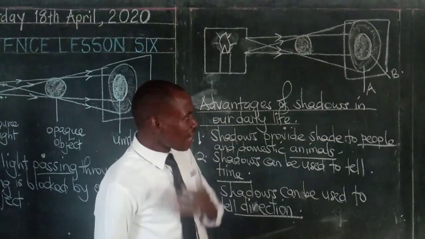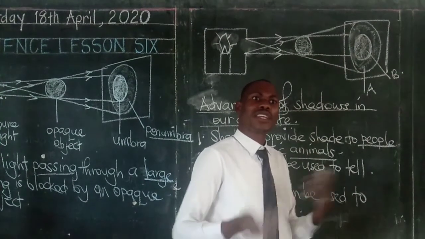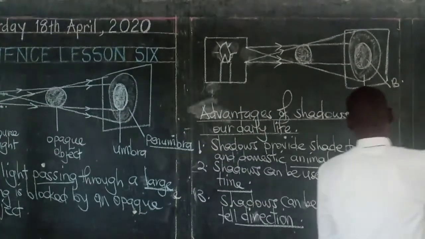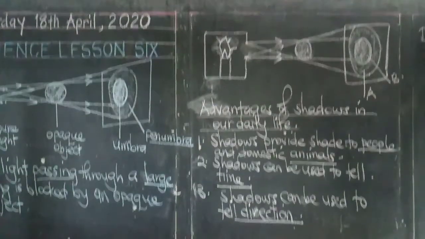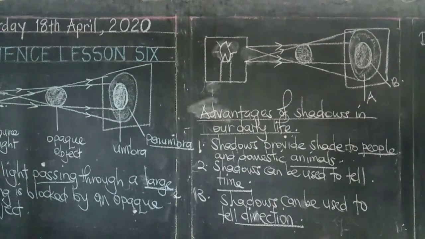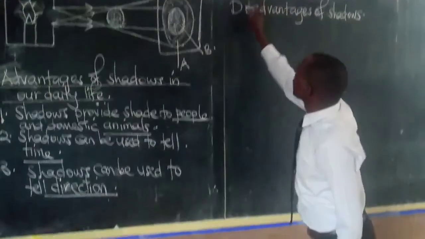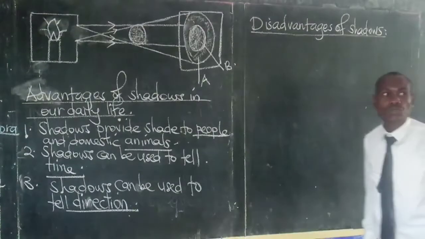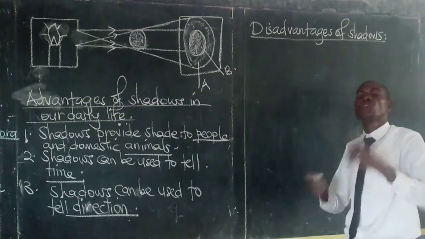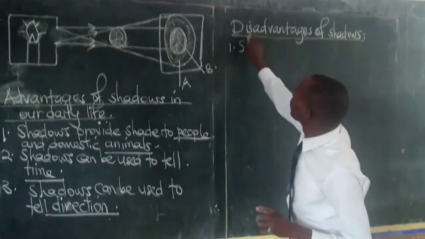Now, finally, because most of the things we have in our environment have advantages and disadvantages, we would like to talk about the disadvantages of shadows. Remember, from the beginning of this lesson, I told you that shadows made me run away. And I would run, and the shadow would also follow me. Now, one of the disadvantages of shadows is